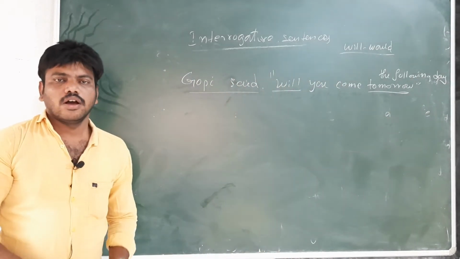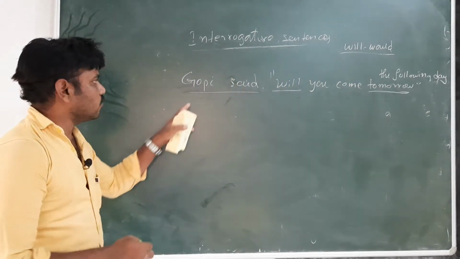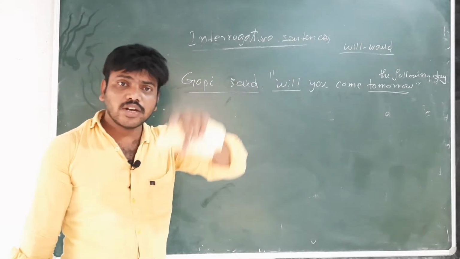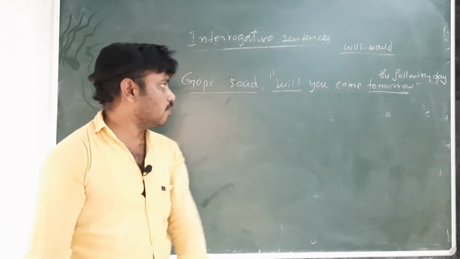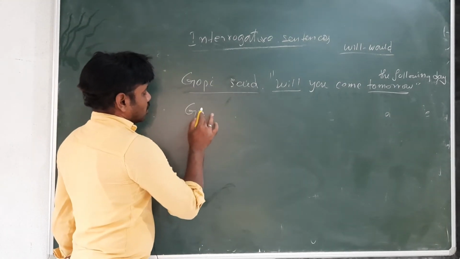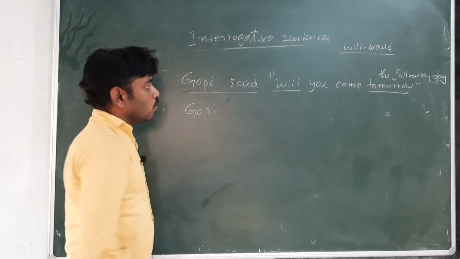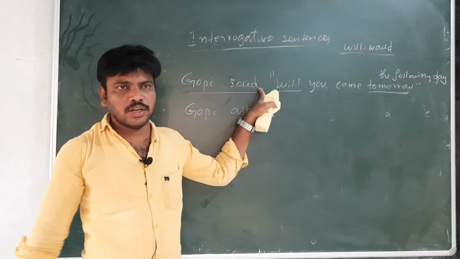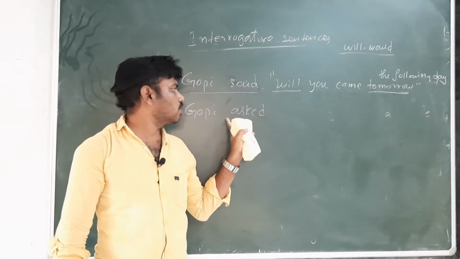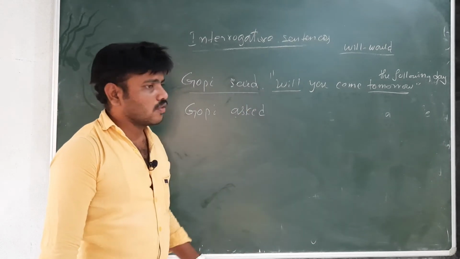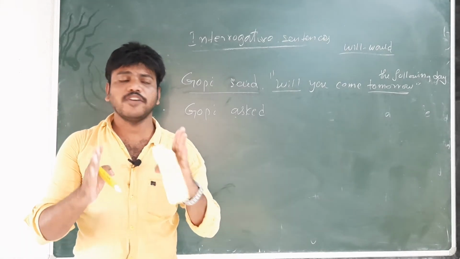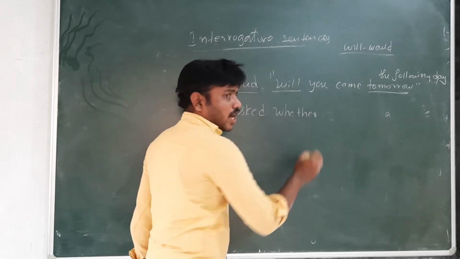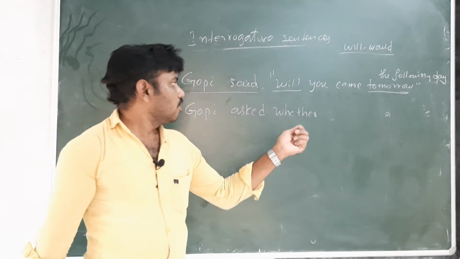Now let us take the changes. How to change? First one, Gopi said. So said will become, in interrogative sentences, yes or no question, said will become asked. Gopi asked. Here I did not write me, to me, because it is understood. Gopi asked. After writing asked, what should we write? If or whether. Yes, Gopi asked me whether.